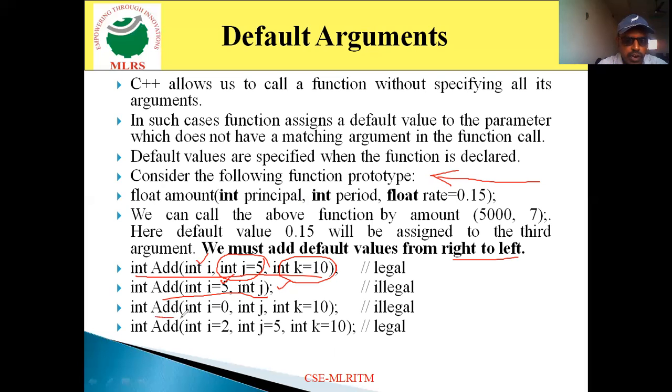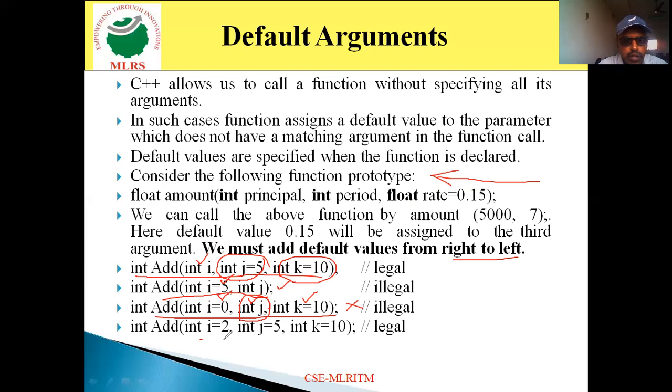Now take one more case here also. Int i is equal to 0, int j, int k is equal to 0. Here you assign a value to the rightmost parameter. Then after that you didn't assign. Then again you assign one more value to the leftmost parameter. If you do it like this, then it is also illegal. You cannot skip assigning a value in between. If you want to assign all the values, you can assign all the values from right to left.